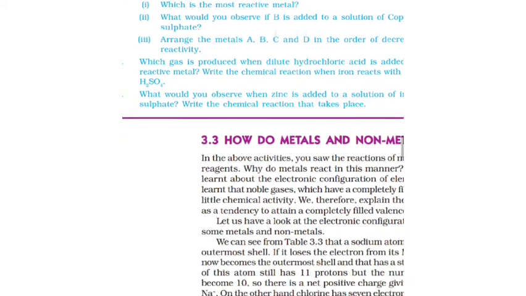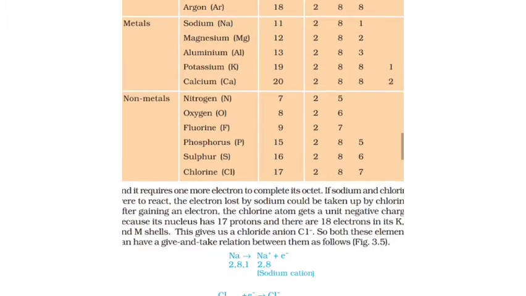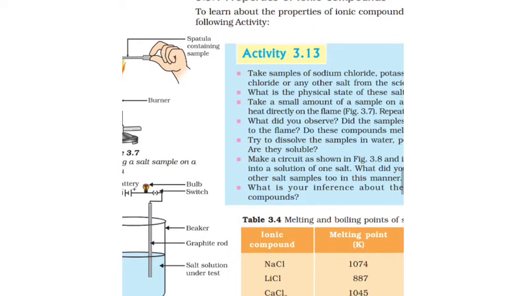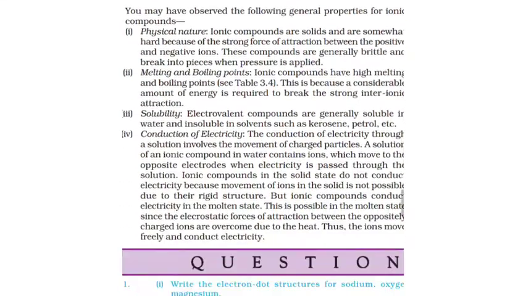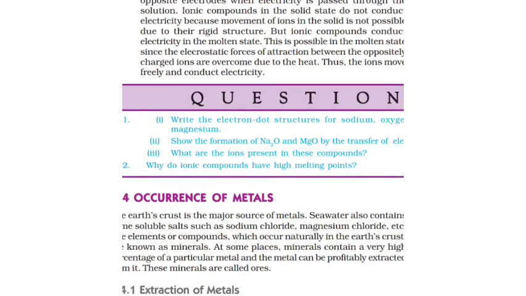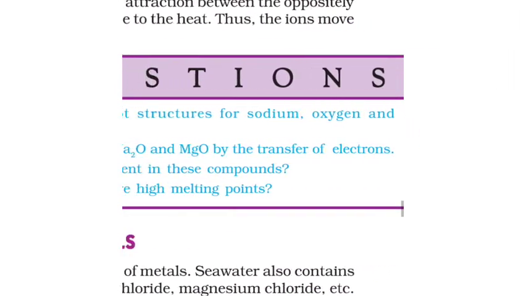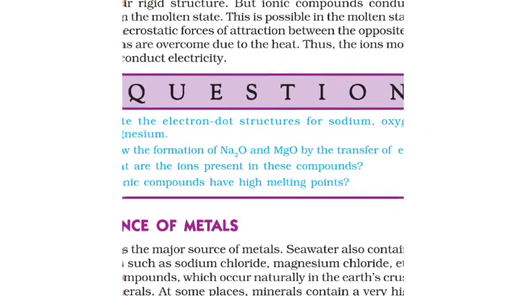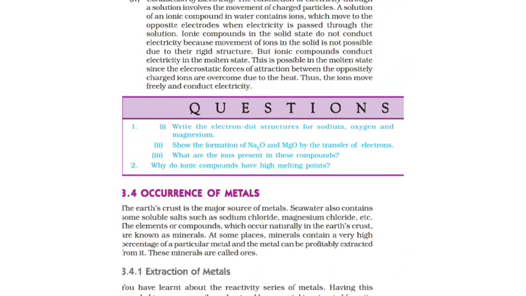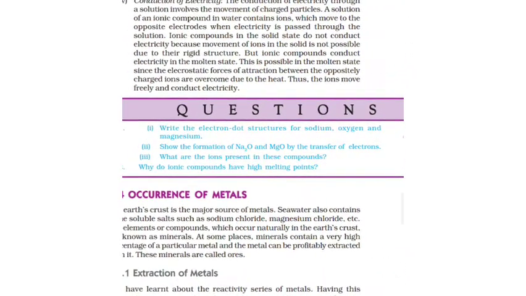Now the electron dot structure for sodium, oxygen and magnesium. Sodium has one electron in its outermost orbit. Oxygen in the outermost orbit has 2, 4, that is 6 electrons, so it will require 2 electrons to complete the octet. Magnesium has 2 extra electrons in its outermost orbit.